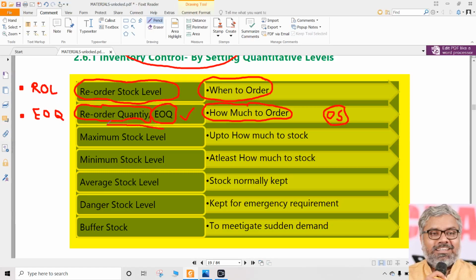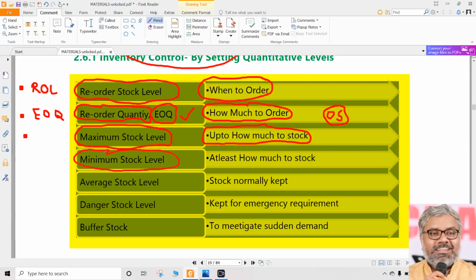Same way there can be another level that is called maximum level or maximum stock level. Maximum level will tell us up to how much to stock. Means our stock in the godown should in no circumstances be more than maximum level. Name itself indicates that is maximum, an upper limit of our stock. Our stock in the godown should never exceed maximum level. That is maximum stock level, and there is a formula for that also.